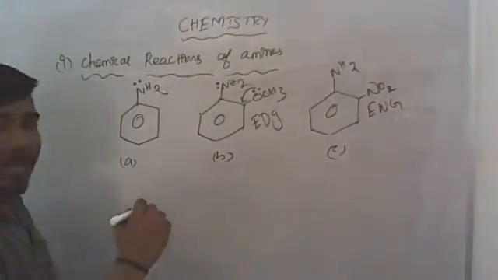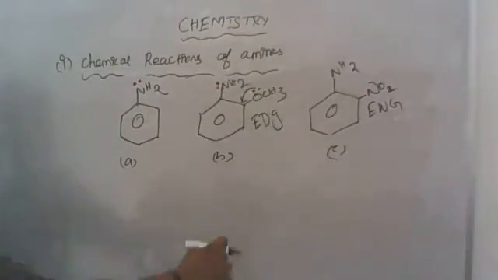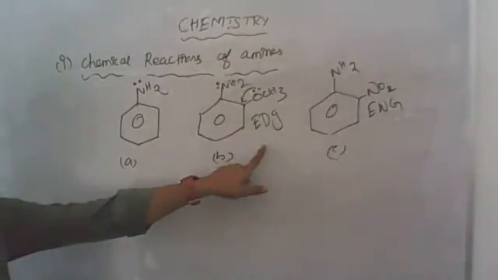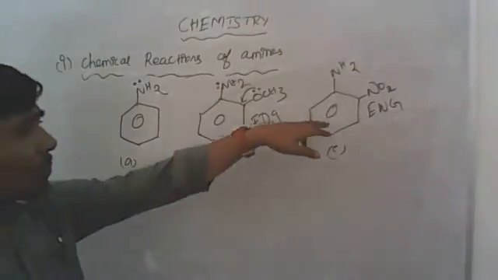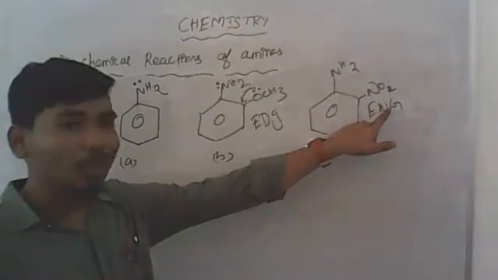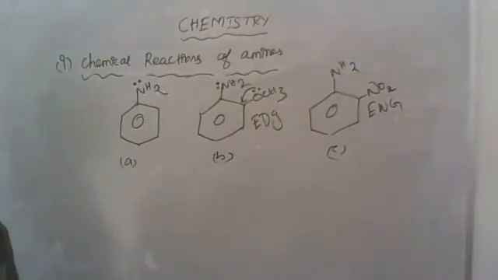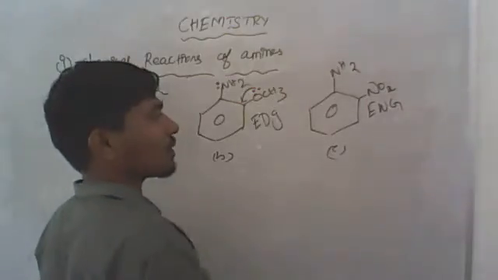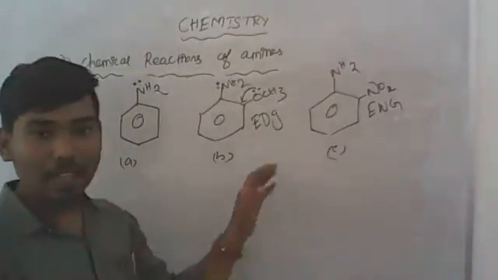அப்ப என்ன ஆகும்னா the basicity increase ஆகும். Aniline-ஐ விட இதோட basicity, when electron donor group is present, the basic strength will increase. Okay, but same here, இங்க பாத்தீங்கன்னா electron withdrawing group இருக்கு, that is called nitro group. When electron withdrawing group is present, it will withdraw the electron from the ring. Ring ல இருந்து electron withdraw பண்ணும்.